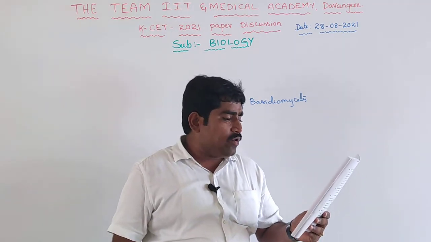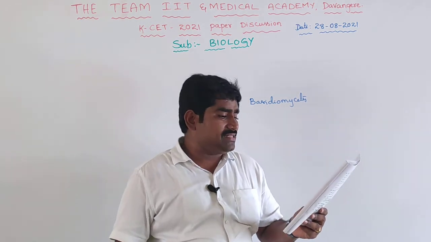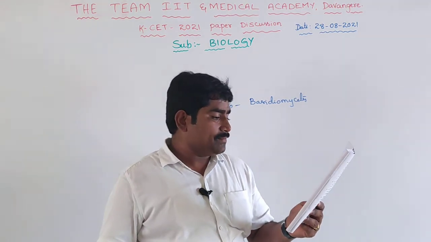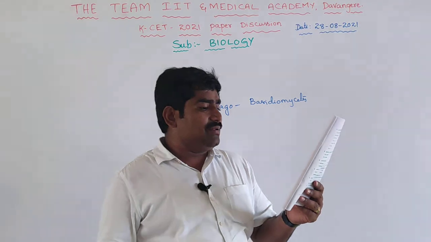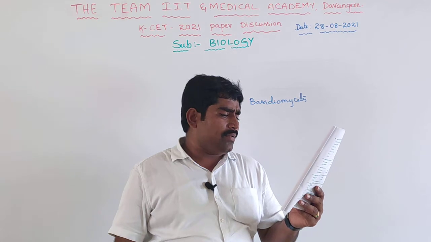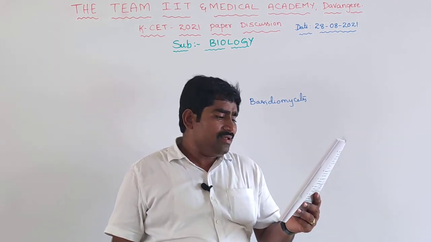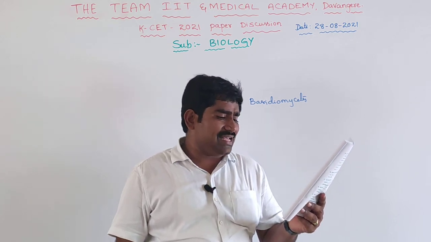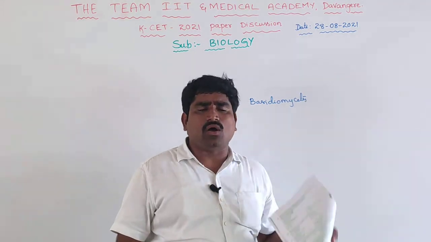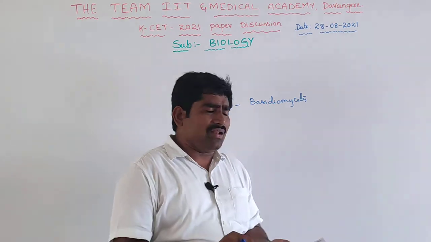The plant body having a holdfast, with such characters, is Laminaria. Identify the correct statement regarding the class Aves. Forelimbs are modified into wings and hind limbs are modified for walking and swimming. Heart is completely 4-chambered. They are homeotherms. They are oviparous and development is direct. All of them are right. All are Aves characters. Development is direct, not indirect.